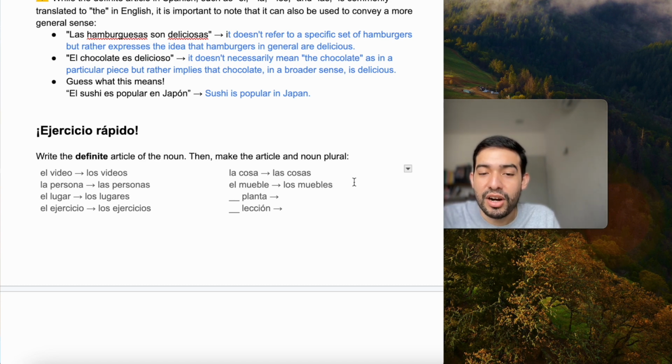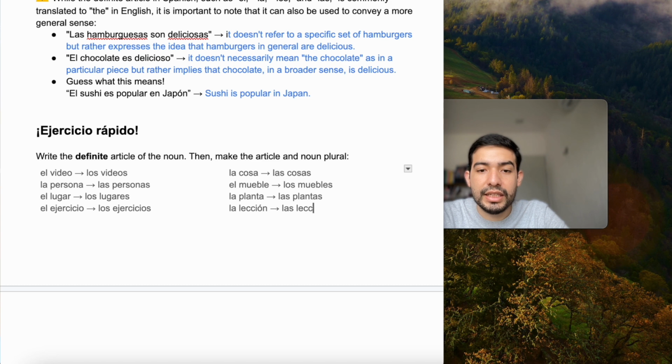Now, as I told you, there are many exceptions, right? Mueble ends in E, but it is a masculine word. It doesn't necessarily follow the chart above. I told you the chart above will help you in most situations, but there are also some situations like this, some words that are just an exception and you need to learn them individually. Okay, mueble, even though it ends in E, it's only masculine. Muy bien. El mueble, los muebles. La planta, las plantas. La lección, las lecciones.